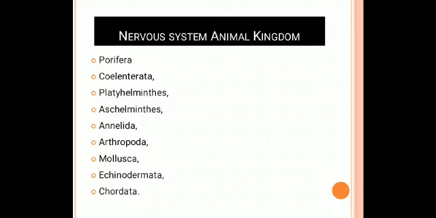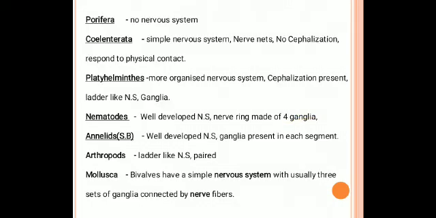These different types of animals have different nervous systems; it differs from one organism to another. First, we are going to discuss the porifera. Porifera does not have a nervous system. It is the simplest form of nervous organization. Then coelenterata has a simple nervous system, comprising a net of nerve cells and fibers. There is no cephalization.